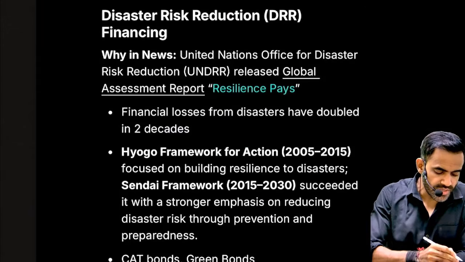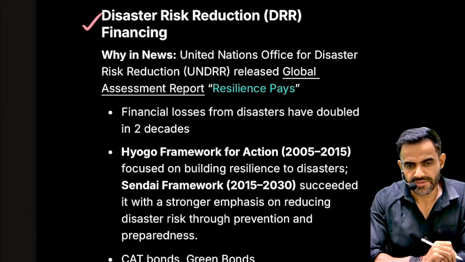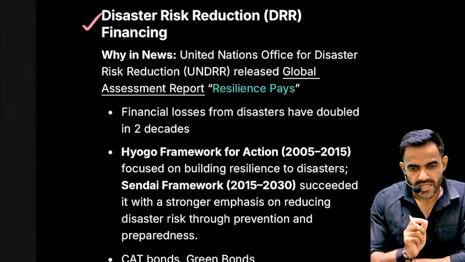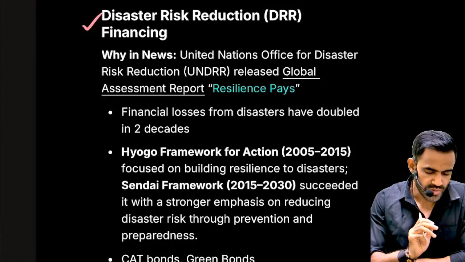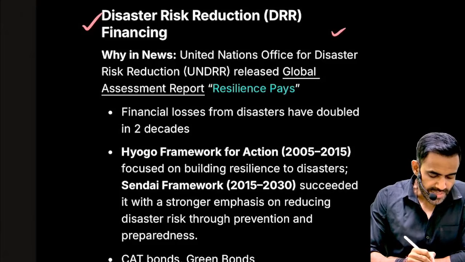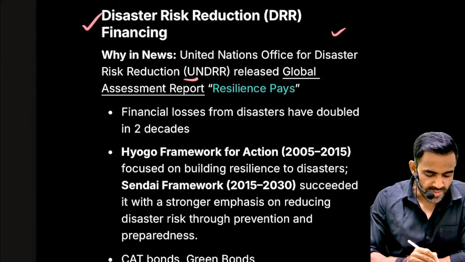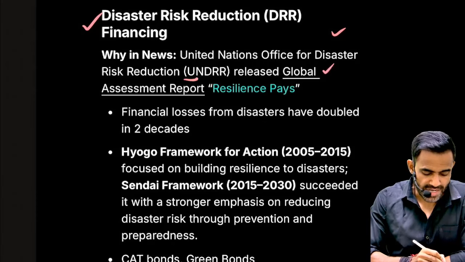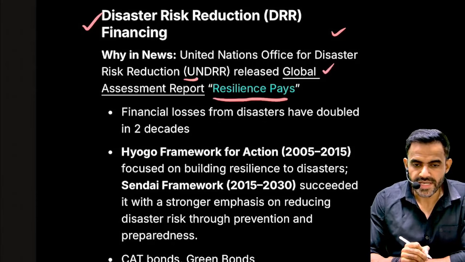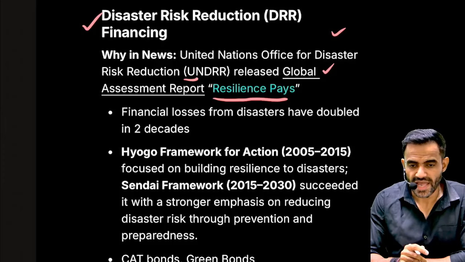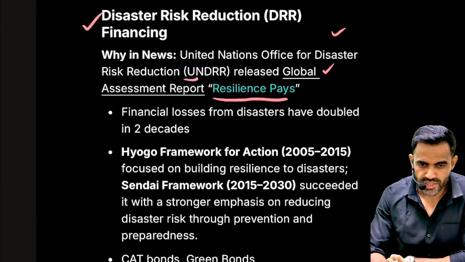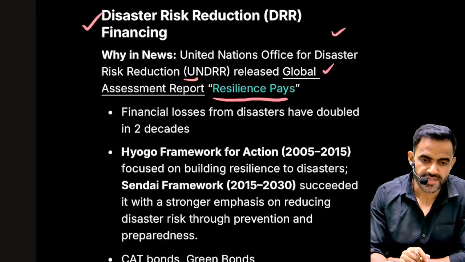Next is related to disaster risk reduction financing. As the name suggests, the focus is on reducing the risk of disaster. Recently, UNDRR, that is the United Nations Office for Disaster Risk Reduction, released a report. What is the name of the report? Global Assessment Report, and the title is Resilience Pays. That means we have to invest into our infrastructure so that it can withstand disaster.